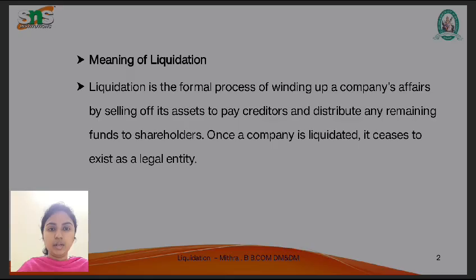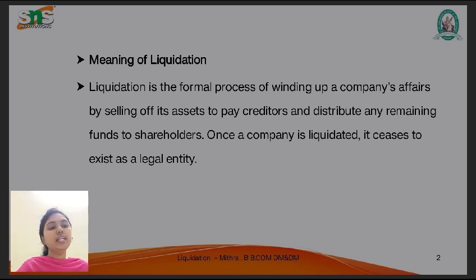What is meant by liquidation? Liquidation is the formal process of winding up a company's affairs by selling off its assets to pay creditors and distribute remaining funds to shareholders, which means once a company is liquidated, it ceases to exist as a legal entity. It is a formal process of winding up a company, known in short as liquidation.